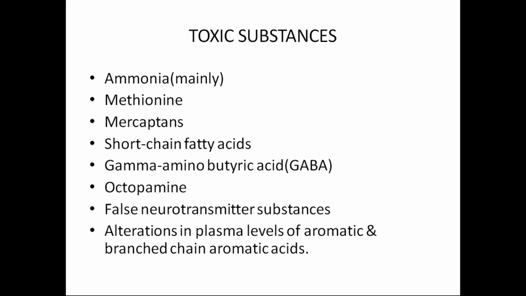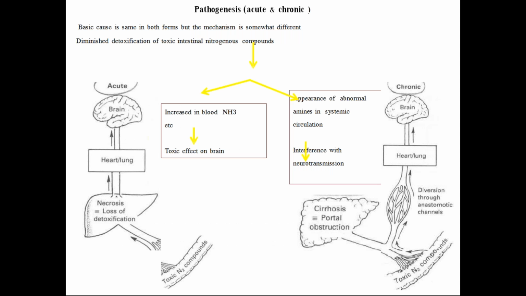So what are the toxic substances? I mentioned that among the important ones is ammonia. Not only ammonia, because of the dysfunction of the liver, the following toxic substances lead to hepatic encephalopathy. Among them, ammonium is the main substance, followed by methionine, mercaptans, short chain fatty acids, gamma aminobutyric acid, octopamine, false neurotransmitter substances, and alterations in plasma levels of aromatic and branched chain amino acids.